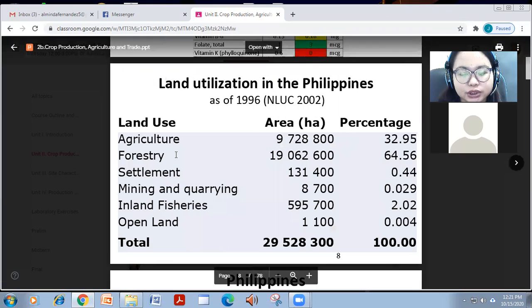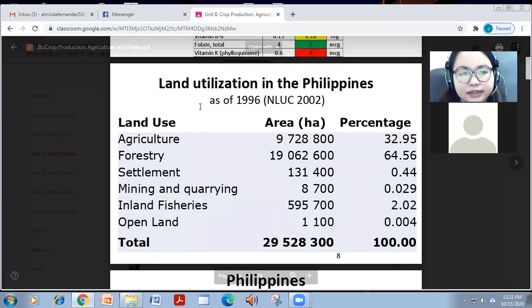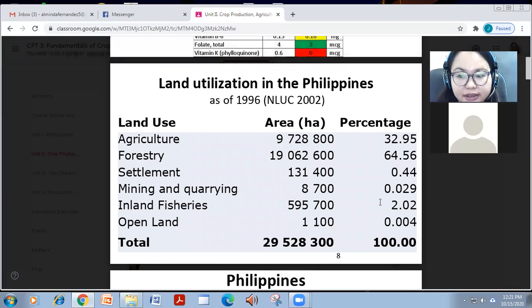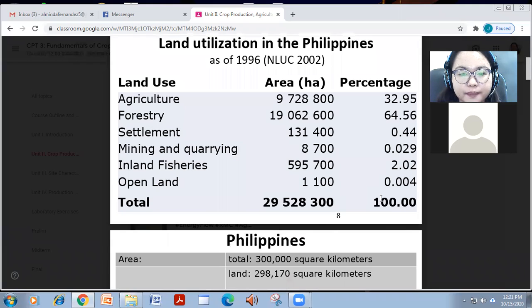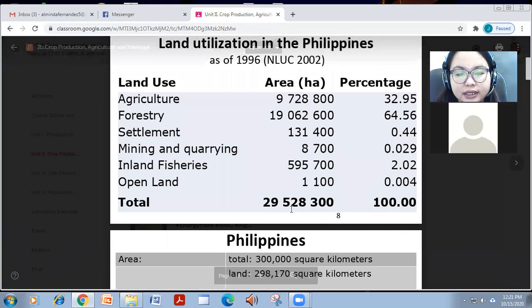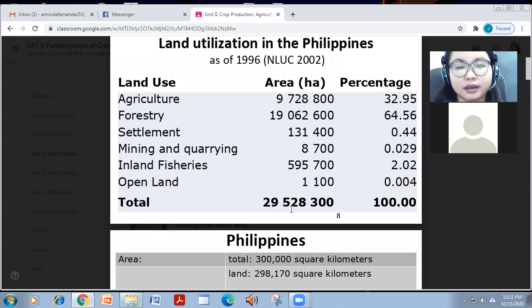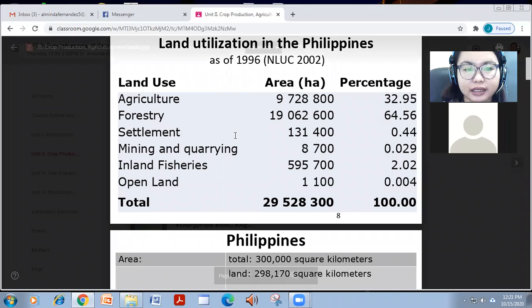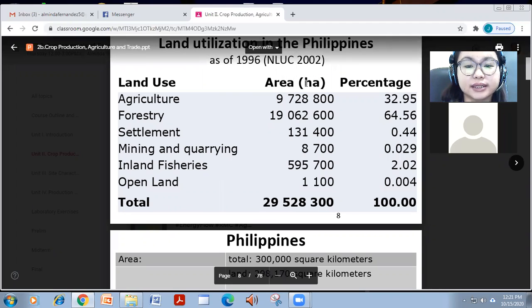So aside from nutrition, another area is land utilization in the Philippines. So the Philippines has about 29,005,000 to 28,528,300 hectares of land, and each of these are subdivided into different land uses.